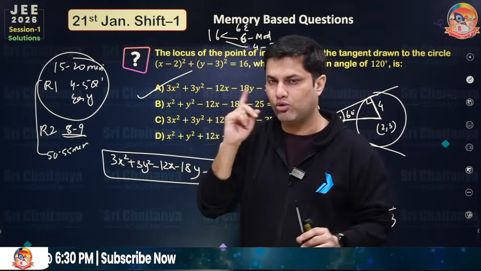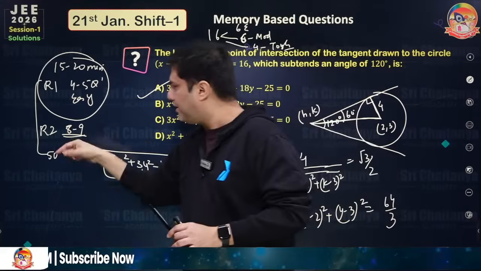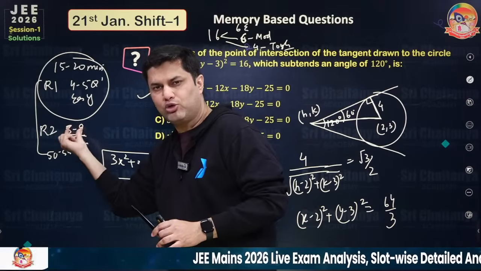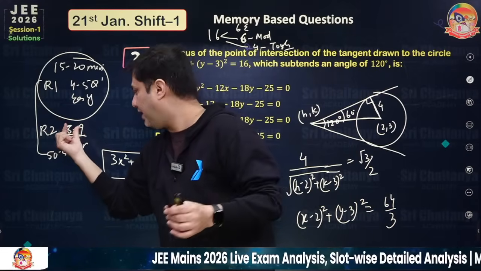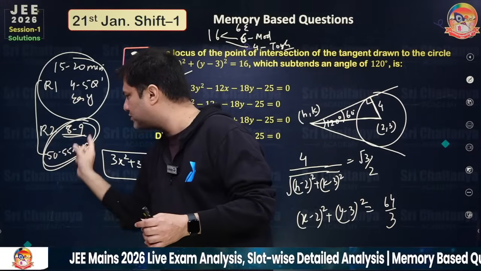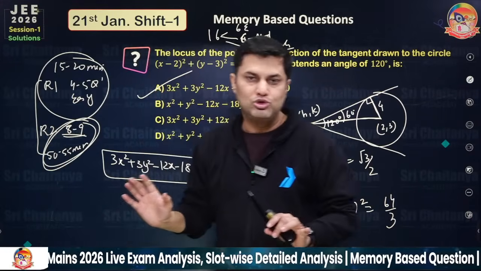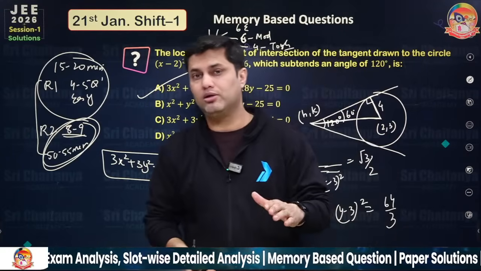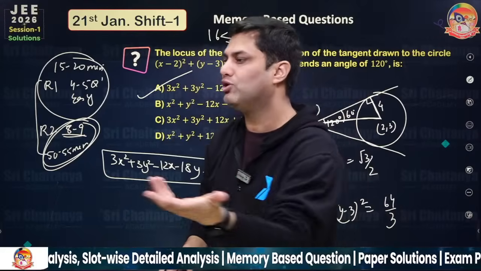So you get the idea of what your ideal speed should be. And then in round 2, again, which you have marked for review, solve those remaining 7-8 questions which are lengthy but doable. And in the remaining 50-55 minutes, you get around 6 to 7 or 8 minutes per question in this round. So this is how you have to solve the JEE Main maths paper if you want to maximize your score.